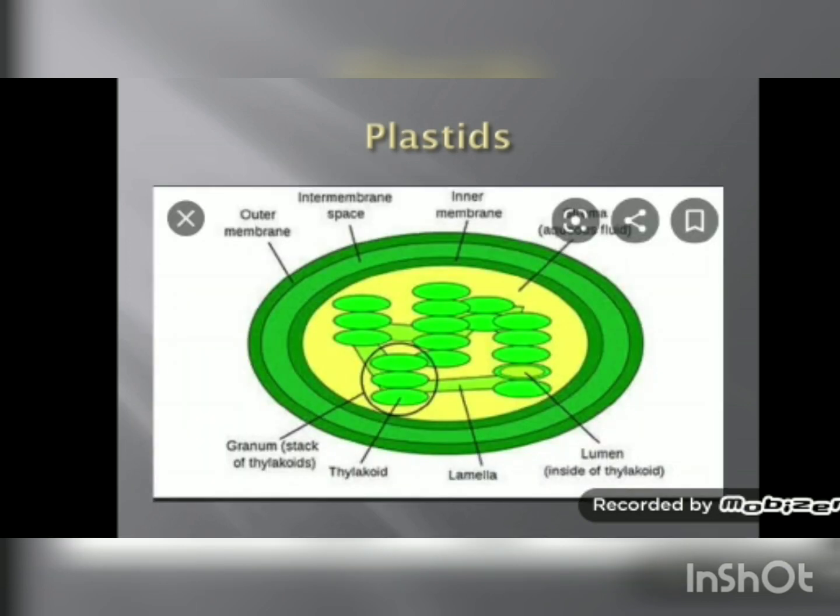So we will see, this is the structure of plastids. It has so many membranes, outer membrane, inner membrane, and there is a space between the membranes, and they are embedded in stroma. There are so many other parts of plastids, but we are not going to discuss them right now. In this chapter we will study only the basic things of all the cell organelles.